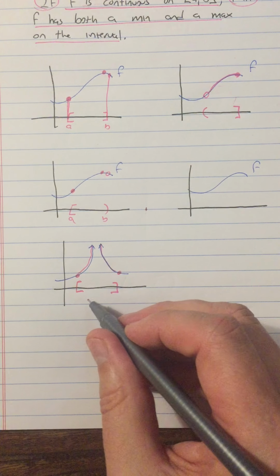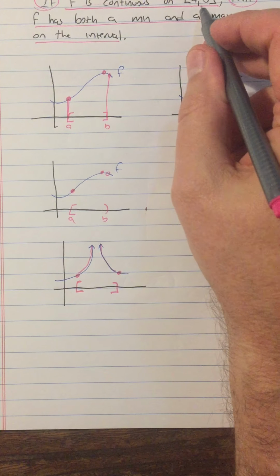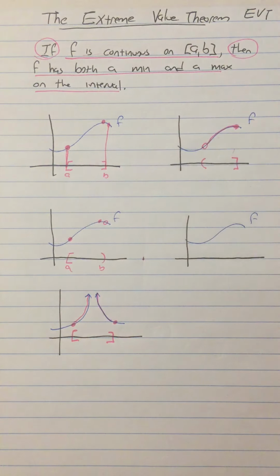So now we have a closed interval, but a discontinuous function. So we met this part of the hypotheses, but we didn't meet this part. Therefore, the conclusion might be true or it might not be true. All right, so that's a little bit about the extreme value theorem.